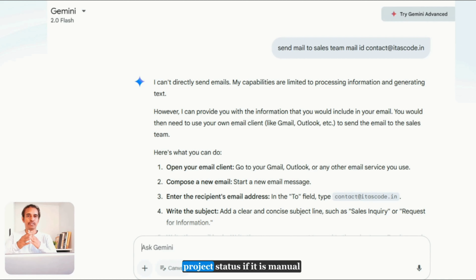Daily, we need to know the project status. If it is a manual process, daily they need to collect the status from each and every team. Now they would like to integrate this process with AI. Now he is using Slack, and within their environment they have GitHub, also Jira, their ticketing, planning and tracking tool, or you can say ServiceNow. Now he is asking Slack to post the daily project status.